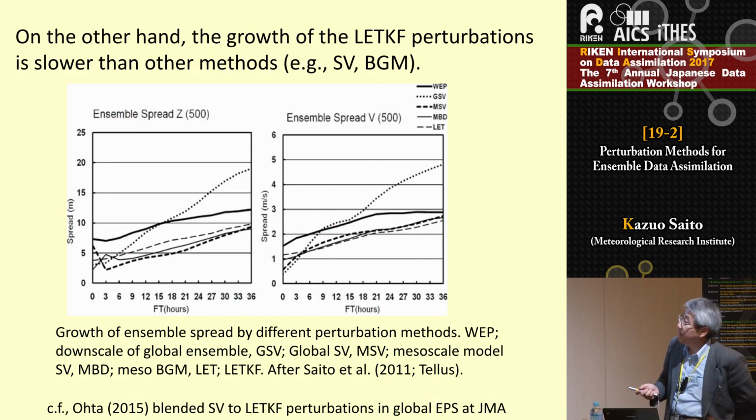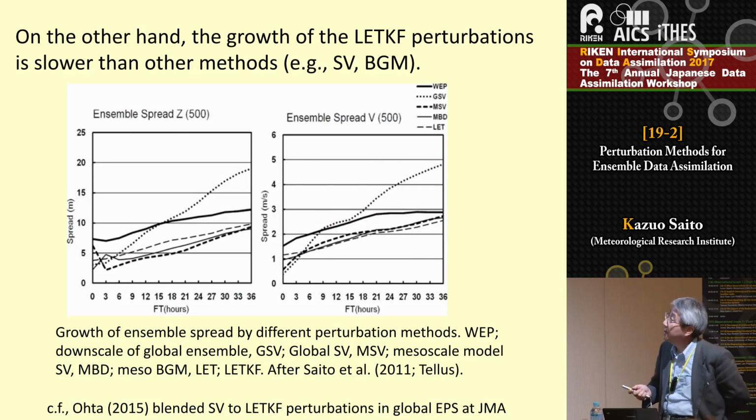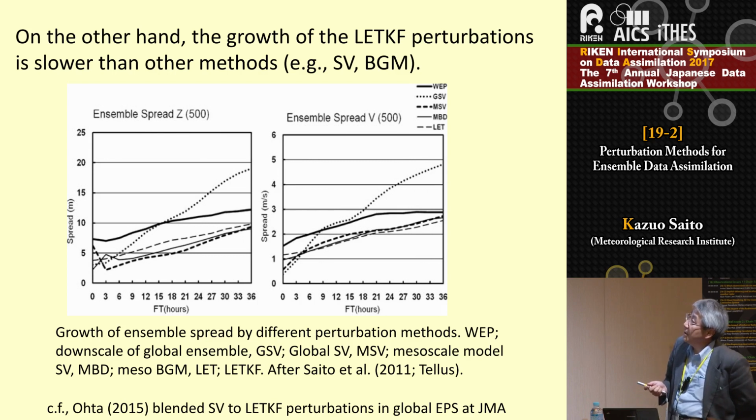But we found some disadvantages of the ensemble transform. The first one is the growth rate of the perturbations. This chart compares the growth of the ensemble spread by different perturbation methods, such as downscale of global breeding, global singular vector, mesoscale singular vector, mesoscale breeding, and LETKF.